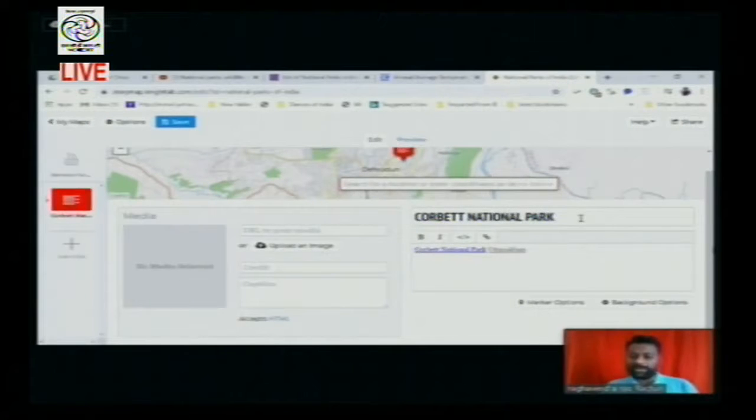Now the Jim Corbett National Park, when you click, it takes you to Uttarakhand in India. So now you need to put a media regarding this. Now we will try an image. As in the earlier title slide, we have seen a media insertion of video. Now we will try with an image.